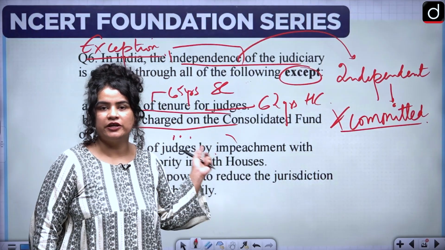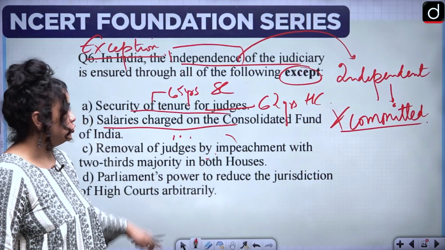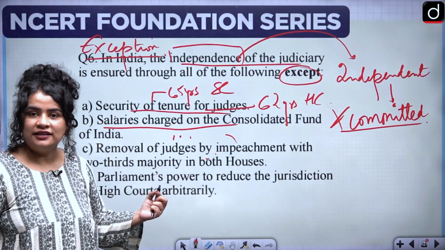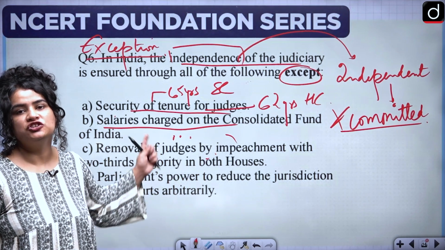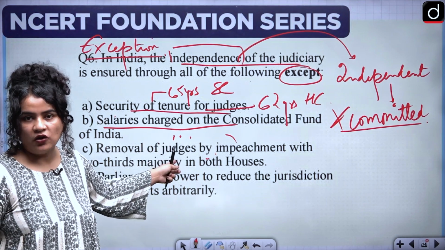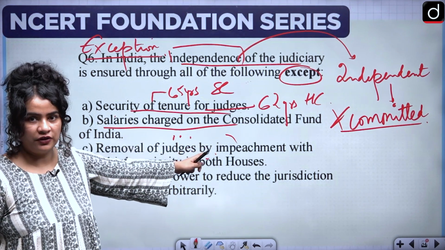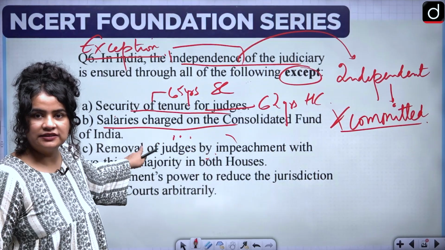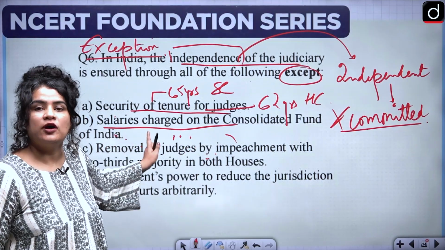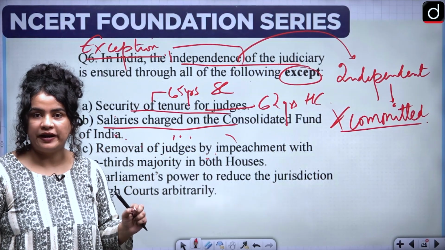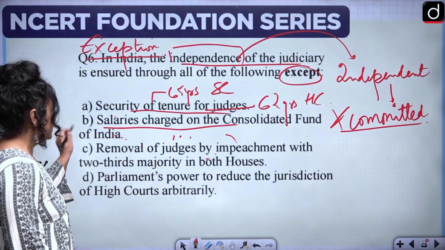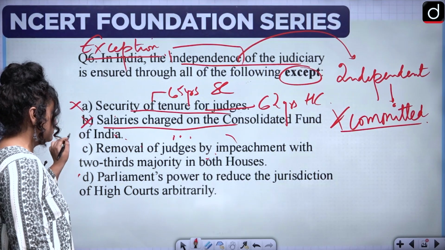So again, here you cannot pressure the judges that their salaries would be reduced or their pensions would be reduced because they are charged on the Consolidated Fund of India, which means the judges are going to feel confident. They are going to be independent from the executive. So again, this is not an exception.